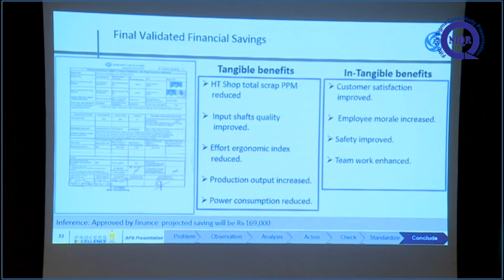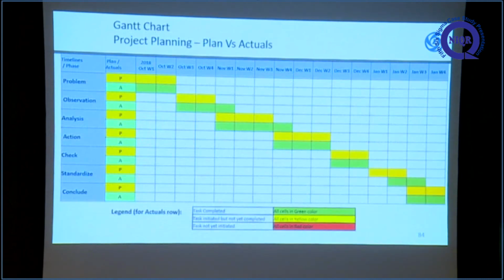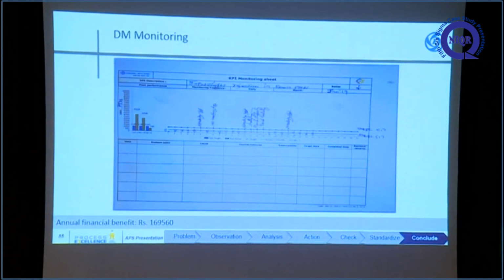This is the final result, validated by the finance department. The project is saving 1,69,000 in tangible benefits, and there are also intangible benefits. This is the Gantt chart, plan versus actuals. This is the day monitoring. After the project was implemented, the day monitoring is 0.